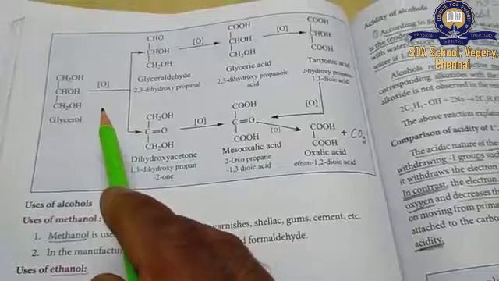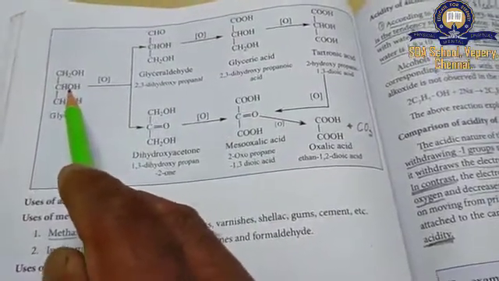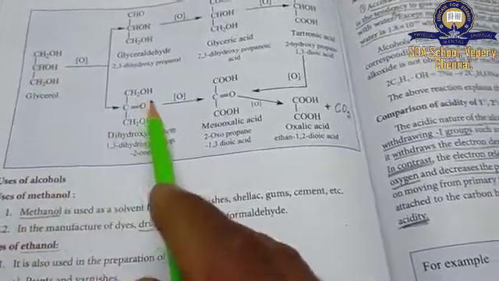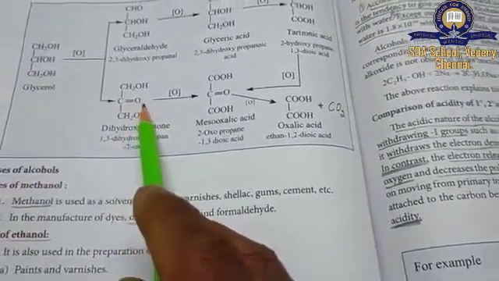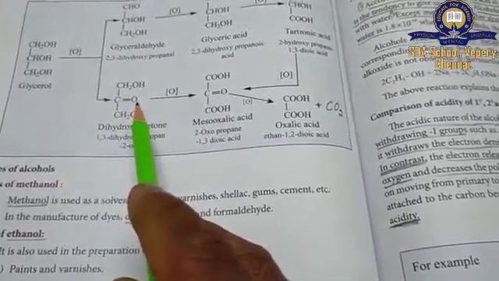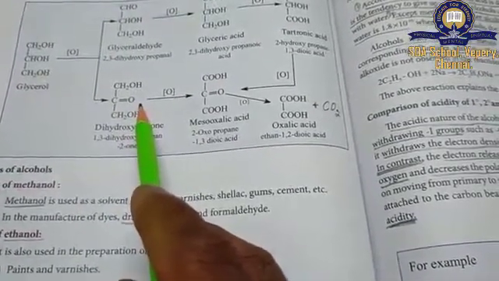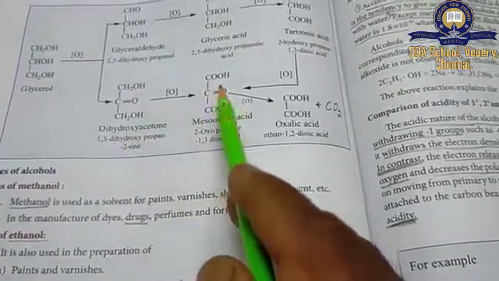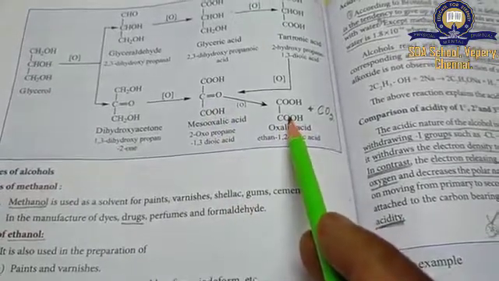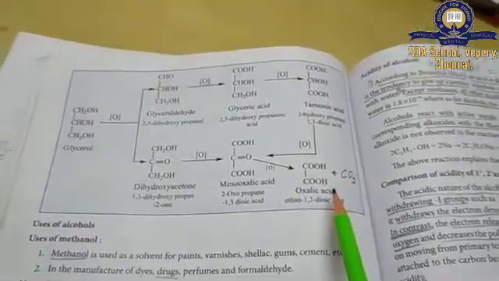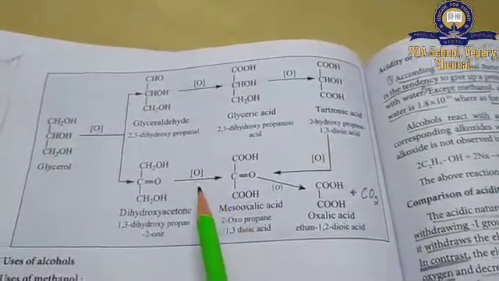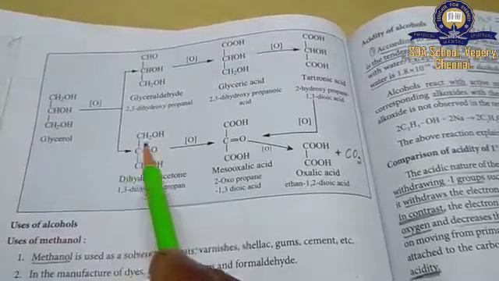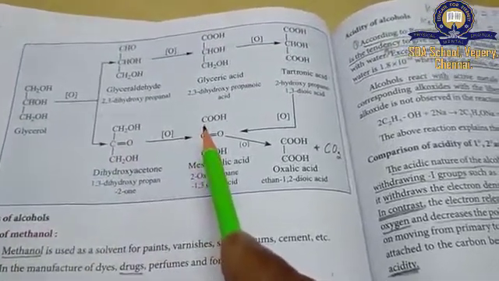The other path is what? The oxidation is going to initiate at the secondary alcohol. That means it is oxidized to give a ketone group on the secondary alcohol. Then further oxidation is going to take place now on the rest of the two primary alcohol groups. Then it gives oxalic acid and carbon dioxide. So this is the way oxidation takes place on glycerol. So the oxidation of glycol and glycerol both are very important. You can expect a 3-mark question in that.